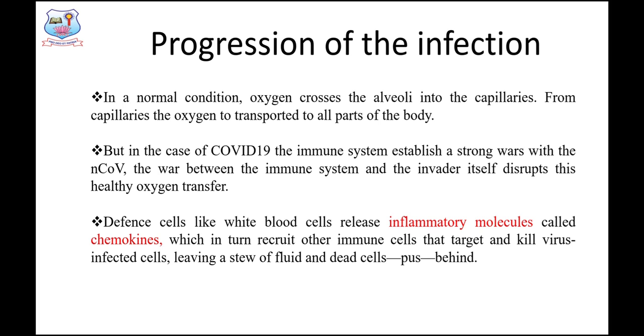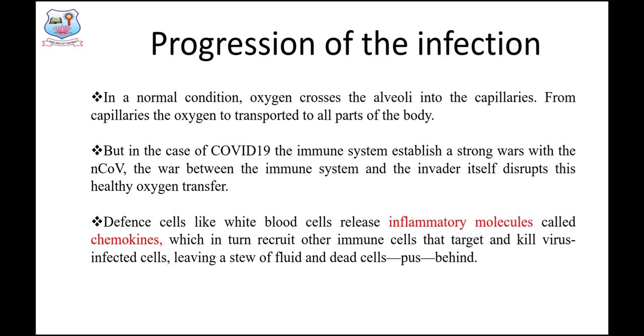And in a normal condition, what is the role of lungs? Lungs are like an air bag, and in a normal condition, what actually happens? Oxygen crosses the alveoli into the capillaries. From capillaries, the oxygen is transported to all parts of the body.